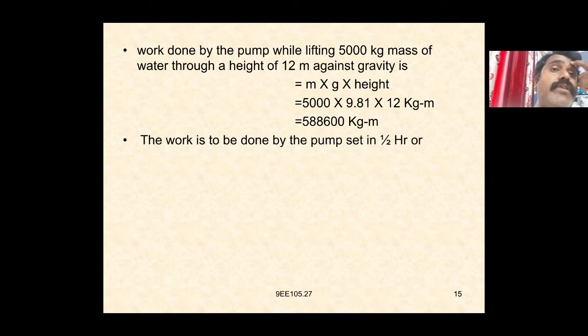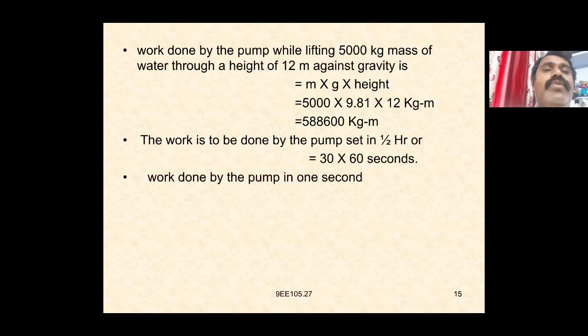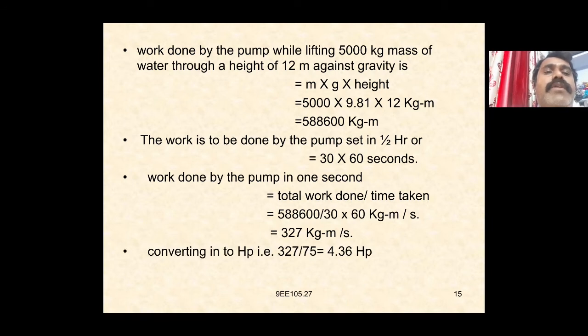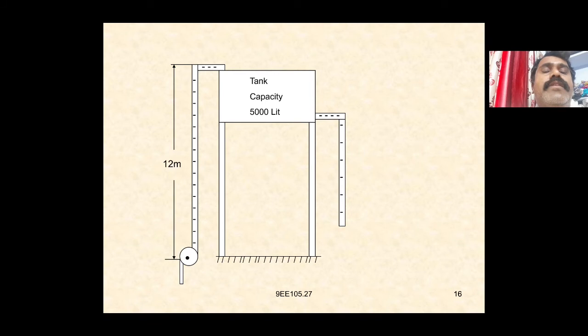Again, the work is to be done by the pump set in half an hour, which is equal to 30 into 60 seconds, which gives the work done by the pump in 1 second. Total work done by time taken, that is 588600 by 30 into 60 kg meter per second, which is equal to 327 kg meter per second. Converting into HP, 327 by 75, which is equal to 4.36 HP here, for 12 meter height and a capacity of 5000 liters.